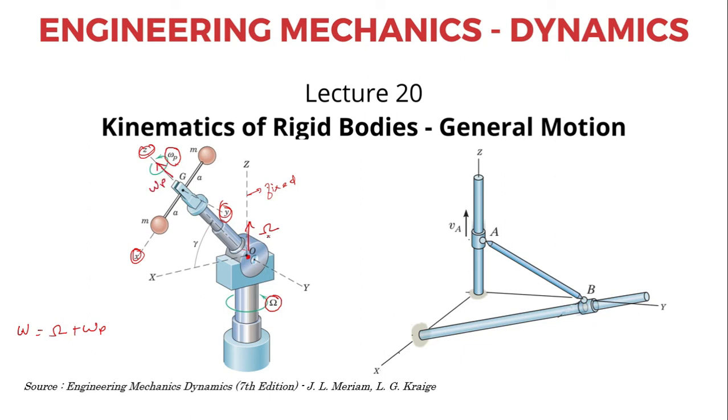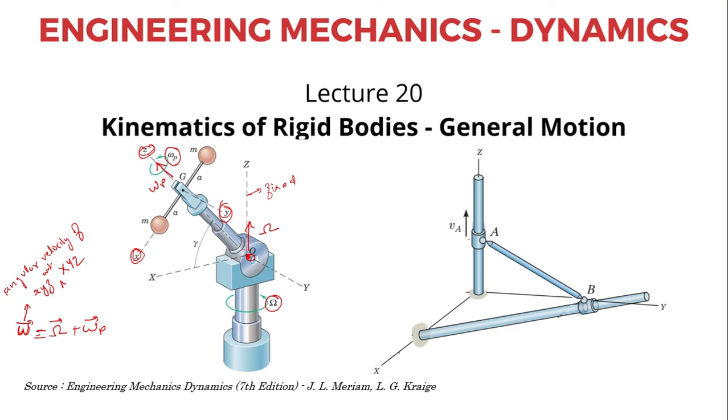Since these two vectors pass through the same point, I can say that the angular velocity of small xyz with respect to capital XYZ, omega, is equal to O vector plus omega p vector at an instant of time.